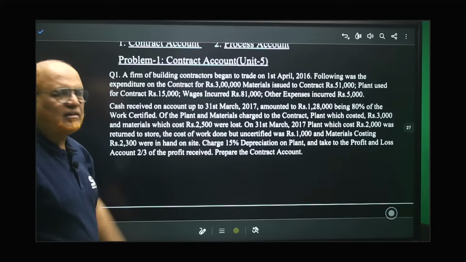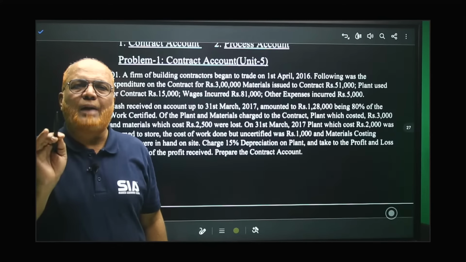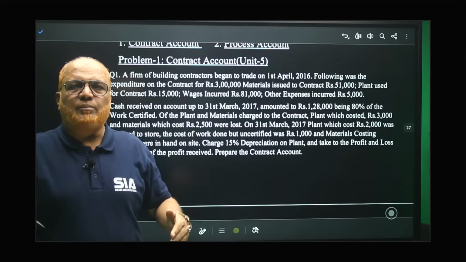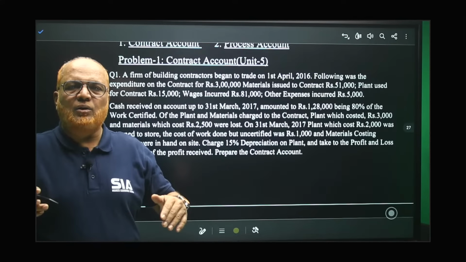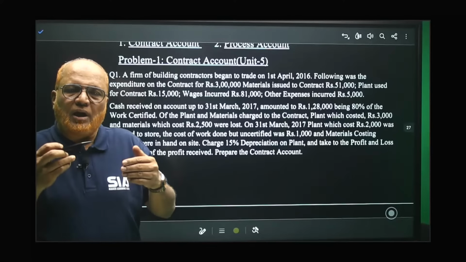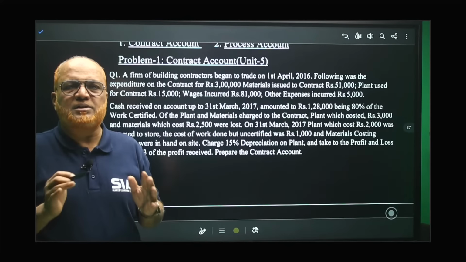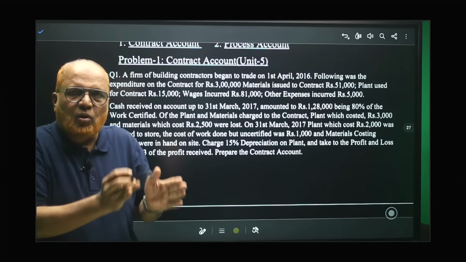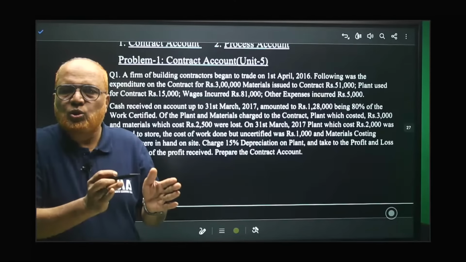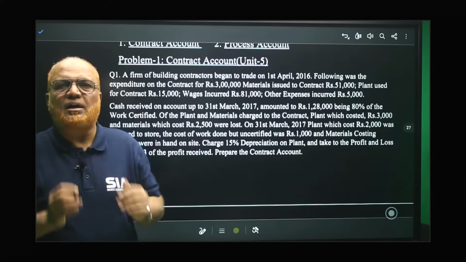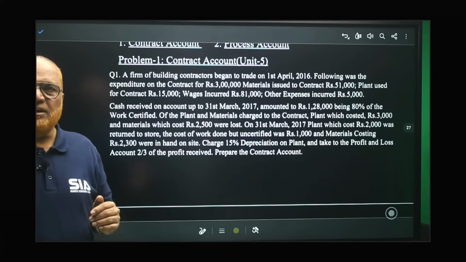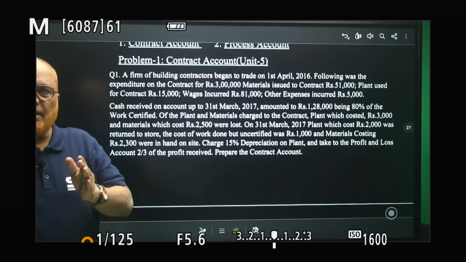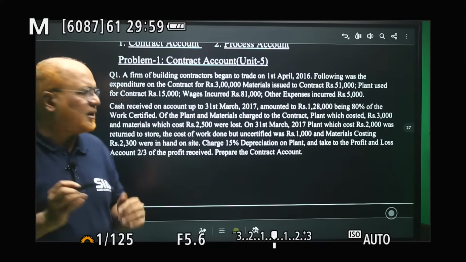Right? Now, of the plant and material charged to the contract, plant which cost 3,000 and material which cost 2,500 were lost. This is called abnormal loss. Sometimes some material, some plant will be lost, stolen by some person. So that is an abnormal loss. That should not affect our contract account. So what we should do? Take it on the credit side. The contract account, what we make on the credit side, we take, right?